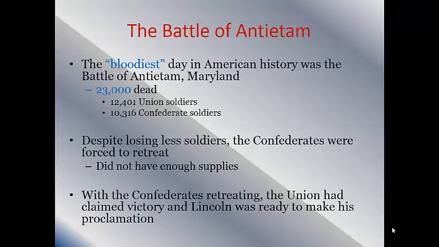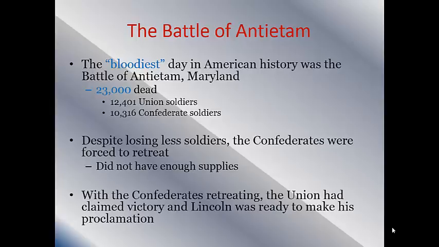Next up, we're going to look at the Battle of Antietam, the bloodiest day in American history. We're talking about 23,000 people that died in one day. Madness happening here. Shooting and cannons and horses and just bloody, terrible bayonets and just terrible battles and terrible deaths. And you can see there that the Union end up losing more men than the Confederates do. However, the Union are able to say that they win the battle because the Confederates run away. They do not have enough supplies. They do not have enough of the ammo.